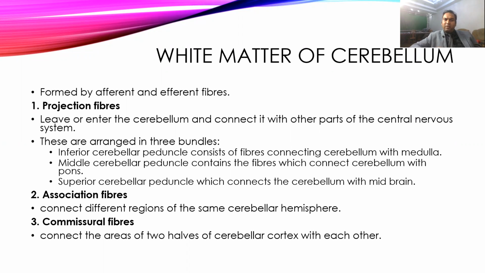That is the inferior cerebellar peduncle, which usually consists of fibers which connect with the medulla. That is usually coming from the tracts going to the spinal tracts. Then the middle cerebellar peduncle, which usually connects the cerebellum with the pons, and the superior cerebellar peduncle, which connects the cerebellum to the midbrain. And these connections provide huge communication between the cerebellum and brain. Then there are association fibers which connect different parts of both cerebral hemispheres with each other, and then commissural fibers, where the two cerebellar cortices form a connection with each other.